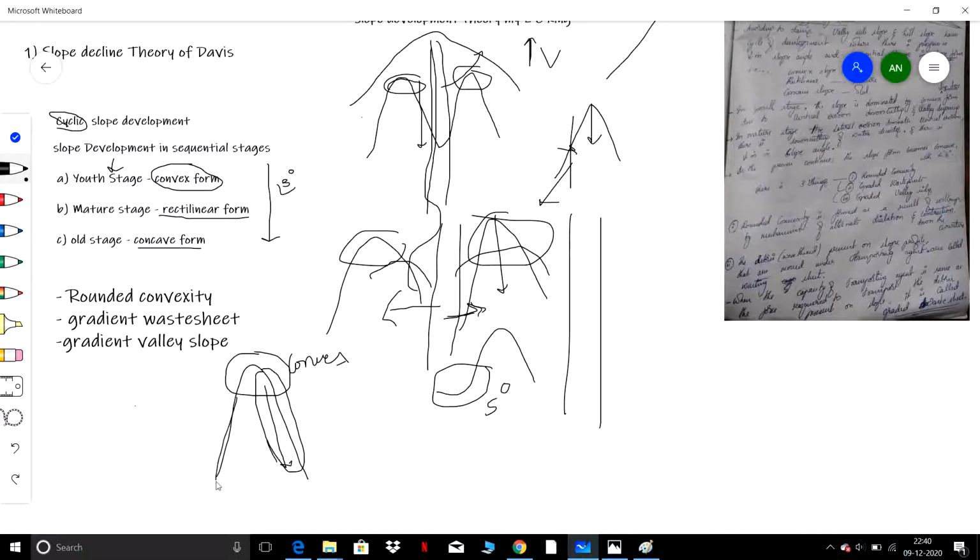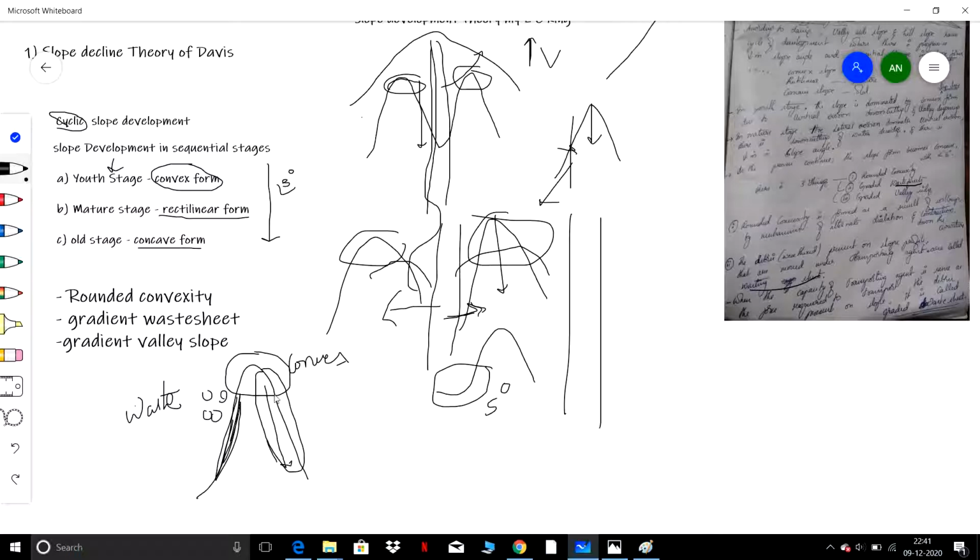These slopes will have debris, which can be transported by a transporting agent such as water. This debris is called the waste sheet. Waste sheet, it will be mentioned here. I'll share my notes.